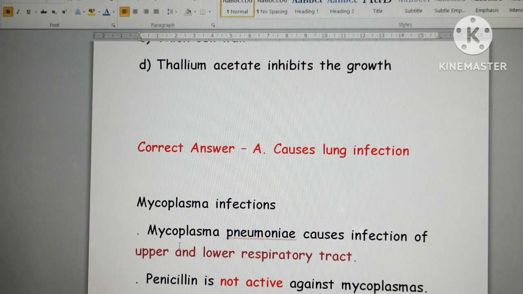See another point, there is something called the Dienes phenomenon, which is exhibited by Mycoplasma, and it forms fried egg colonies. So if you come across the word Mycoplasma, just recall: lung infection, fried egg colonies, resistant to penicillin, and it lacks a cell wall. Okay. And another point, it is a cold agglutination test.